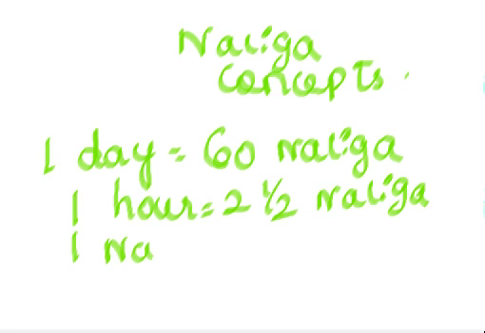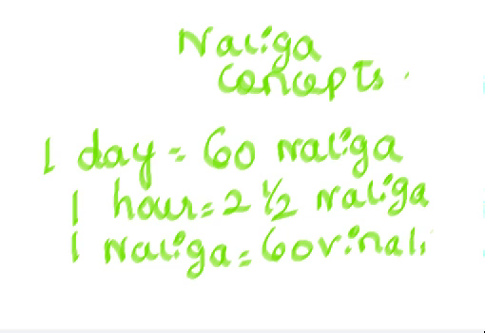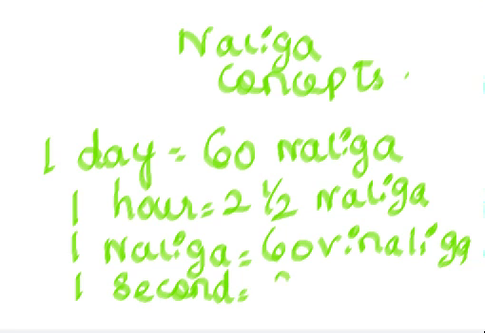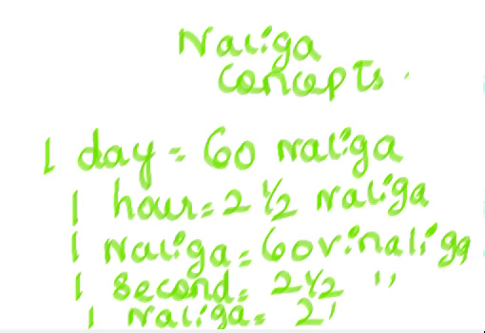Take down this: 1 Naliga equals 16 Vinaliga. 1 second equals 2.5 Vinaliga. And 1 Naliga equals 24 seconds.